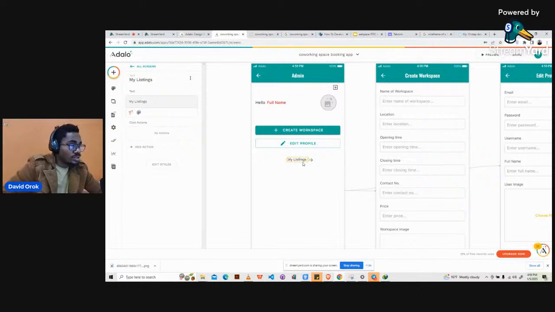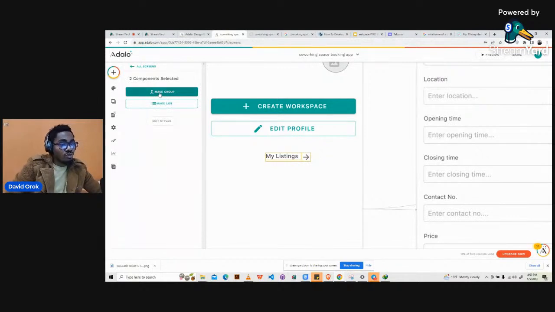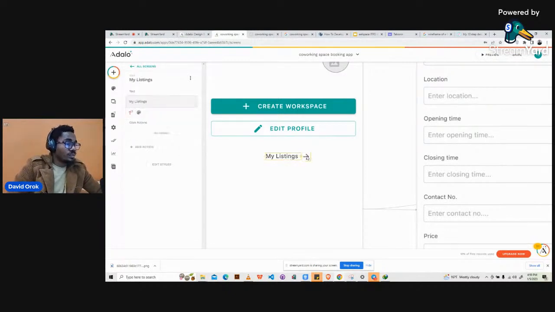So we will add an action to this. Instead of making an action for this separate from this one, because these are two different objects, you can select the two of them. Click on one, hold down shift, select another one, and then turn it into a group. Make it a group, and that's what it is. Okay, so it's not in a group yet, a little bit up again.